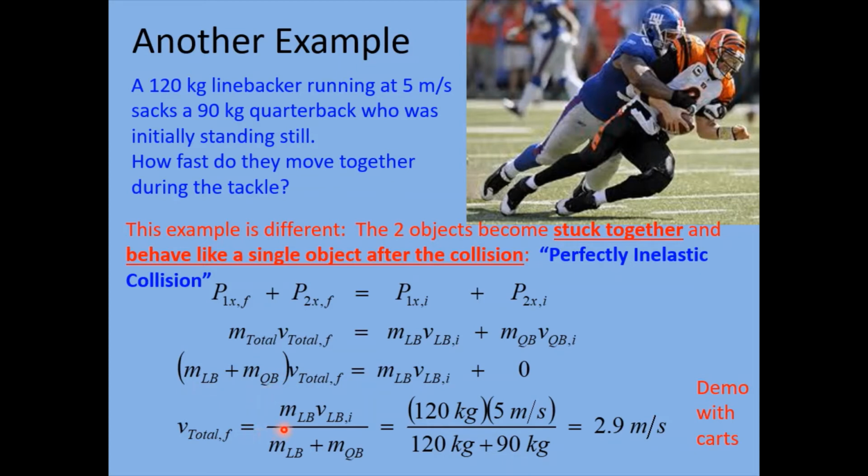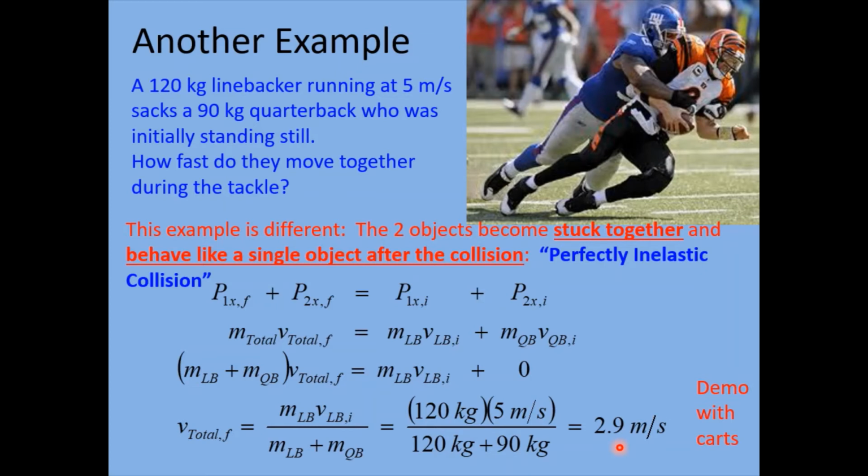So here's our answer. It's the mass of the linebacker times the initial velocity of the linebacker, divided by the total mass of the linebacker and the quarterback. Plugging in our numbers, we have 120 for the linebacker's mass, his velocity was 5 meters per second, and these are the two masses added together, the linebacker and the quarterback. This comes out to be 2.9 meters per second.